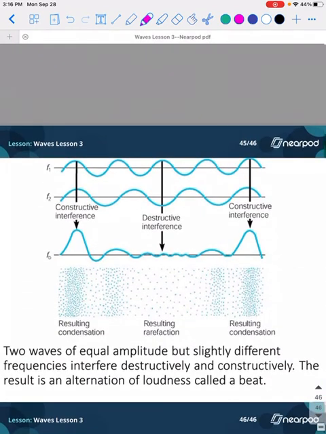Again, that's just another example here. Constructive interference, they're going to build on each other, and we can see that here. Destructive means that one is going up, one is going down, and so it ends up making a smaller wave here. And then we have constructive again, one's going up, so it's both of them going up.